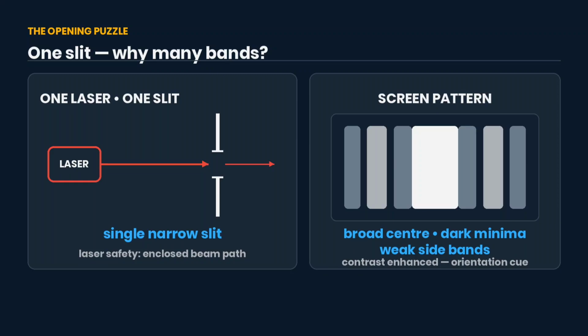One laser passes through one narrow slit, but the screen does not show one narrow line. It shows a broad central band, dark gaps, and much weaker side bands. Why does one opening make a whole pattern?